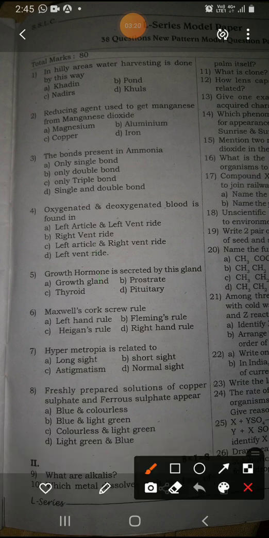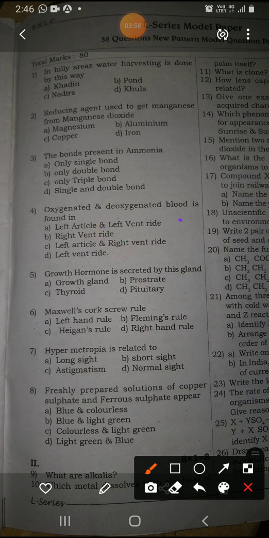The options are: only single bond, only double bond, only triple bond, single and double bonds. Just now we have seen that in ammonia only single bonds are situated. So the right answer is option A, single bond.